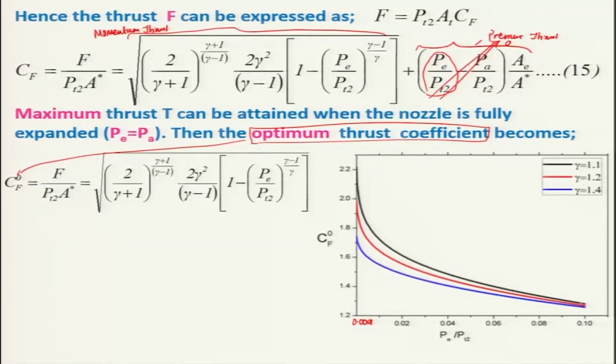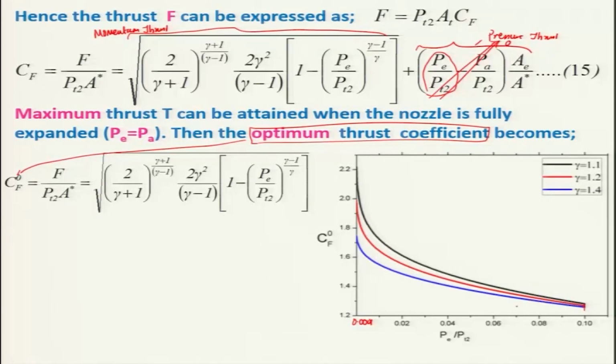Interestingly, you can see that at higher PE by PT2, let us say at 0.1, there are no perceptible changes in the value of CF naught. That means it is not really changing much. The effect of gamma at higher pressure on the optimum thrust coefficient is negligibly small.